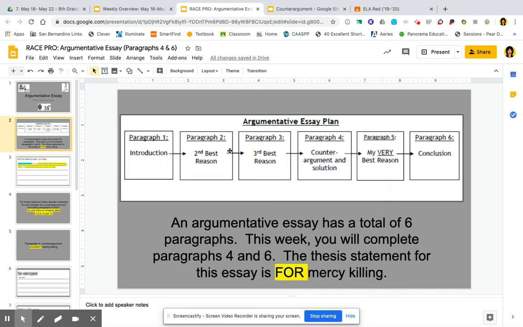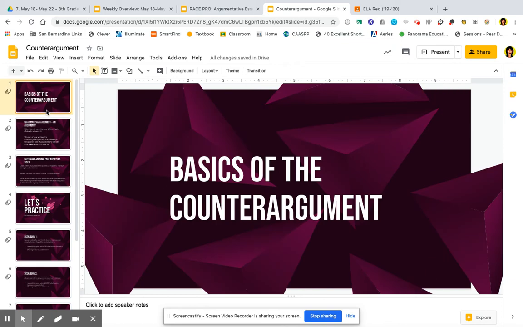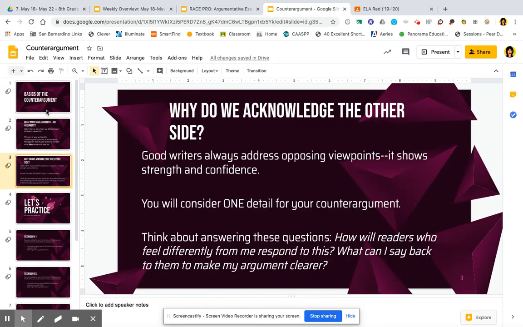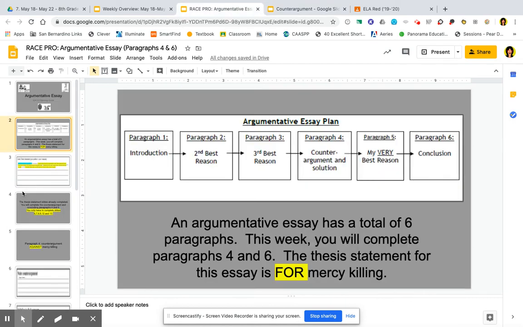Argumentative essays traditionally have 6 paragraphs. We have done every paragraph except for paragraph 4 and paragraph 6. So 6 is a conclusion. It's only a few sentences, super easy to write. Your counterargument and solution, you should have already watched the video for that. It's on Google Classroom. If you did not see a video that had a slideshow that looks like this in it, then you need to go back and watch it. Do not attempt to write your counterargument without that.